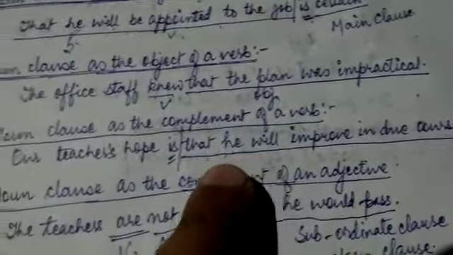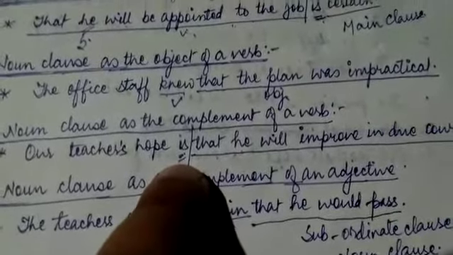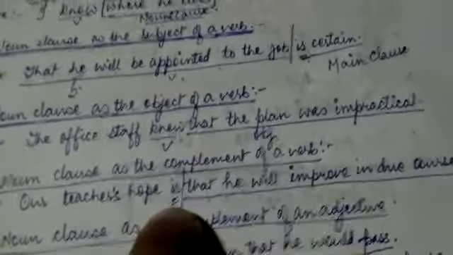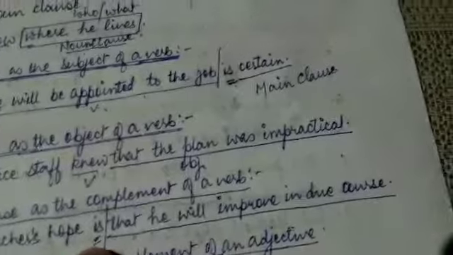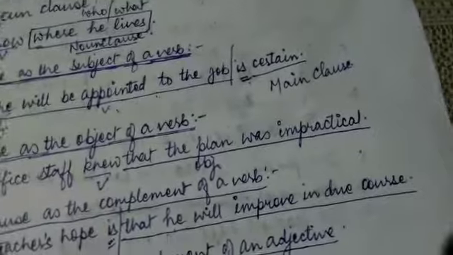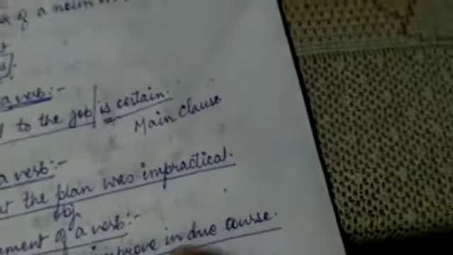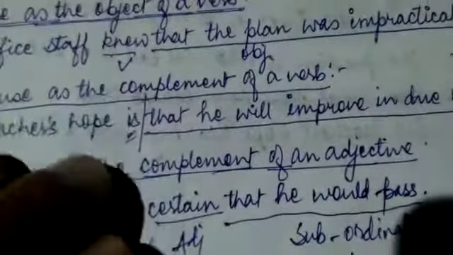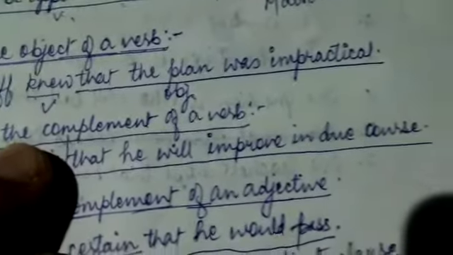It's simply that the verb is not an action verb, and it's not a stative verb. It does not tell you about some state or some position. It simply links this part. So here we see our teacher's hope, and what is the hope? That he will improve in due course. So this part of the sentence is actually a clause because it has a subject as well as a verb in it. But again, if I hide this part, you can only make half of its sense.